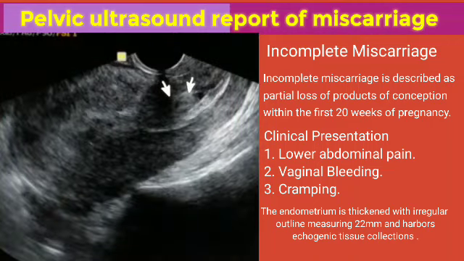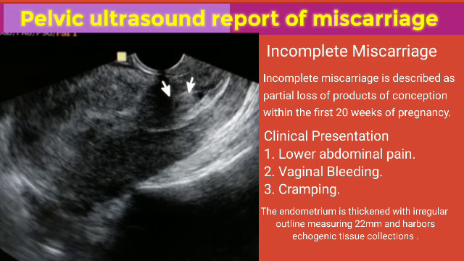Incomplete miscarriage. Incomplete miscarriage is described as partial loss of products of conception within the first 20 weeks of pregnancy. The clinical presentation includes lower abdominal pain, vaginal bleeding, which can include ejection of fetal body parts or tissues, and cramping. The image on the right shows incomplete miscarriage.